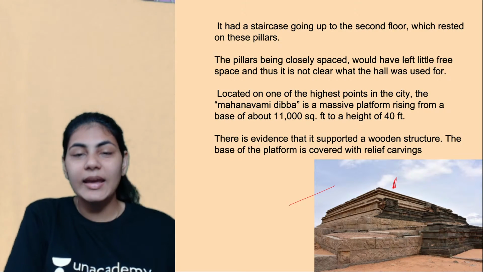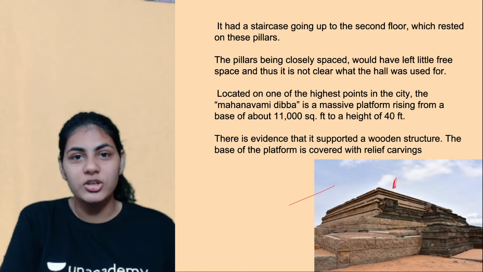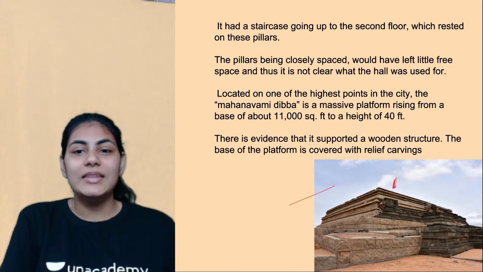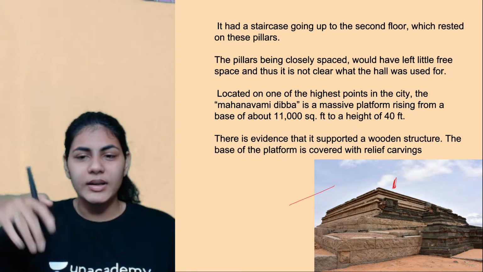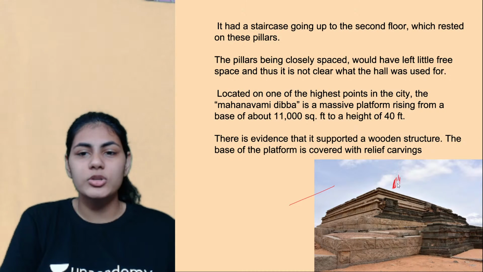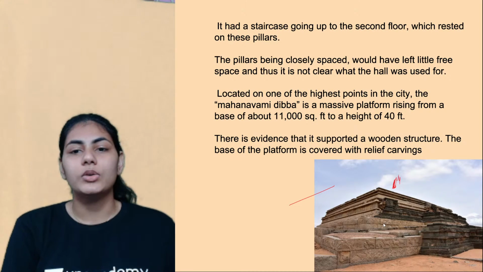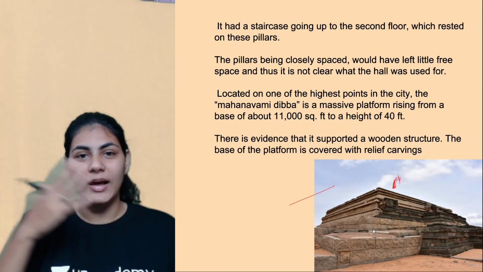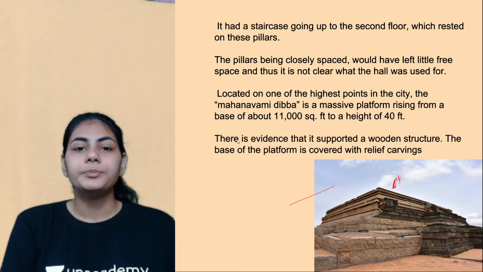Like the area of this is 11,000 square feet. That is a huge structure, right? And then the height is 40 feet. Roughly, you can imagine a 4-story building. If you stand here, you'll almost feel like you're on the 4th floor of a building. So that's how tall and how wide the Mahanavami Dibba is, right?